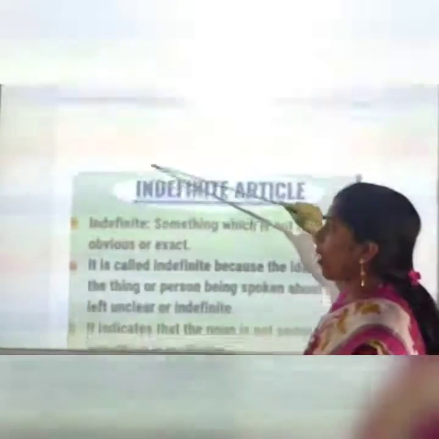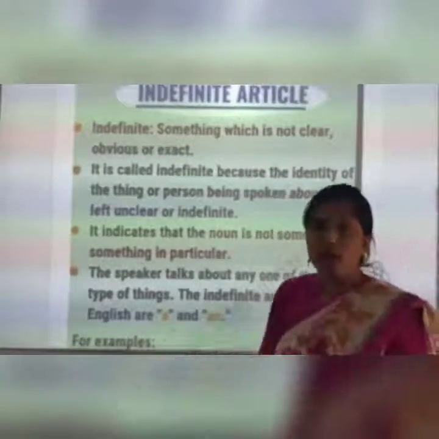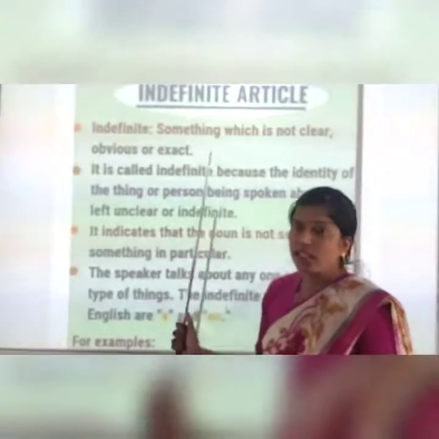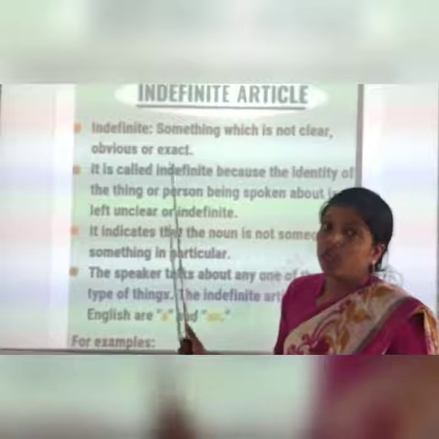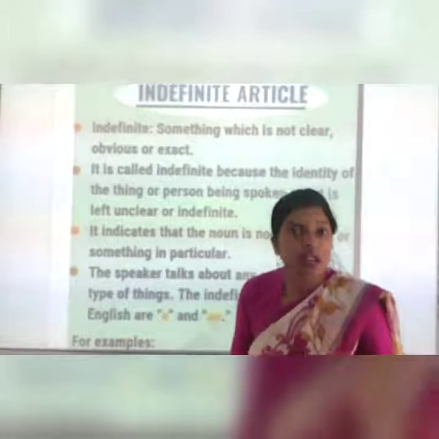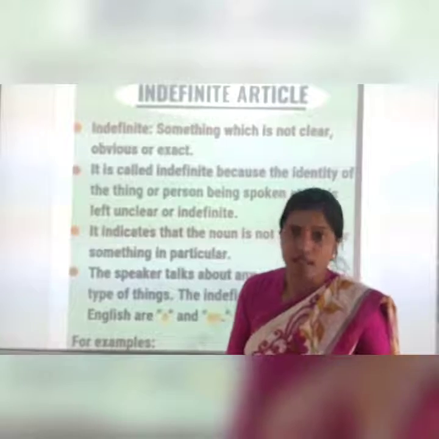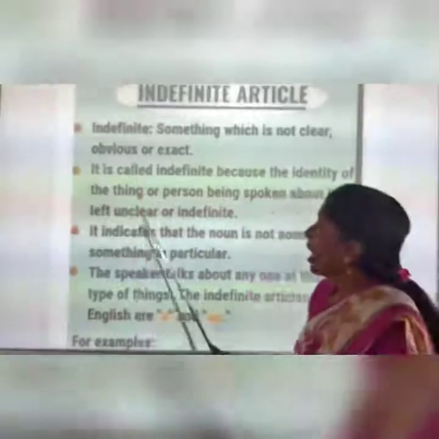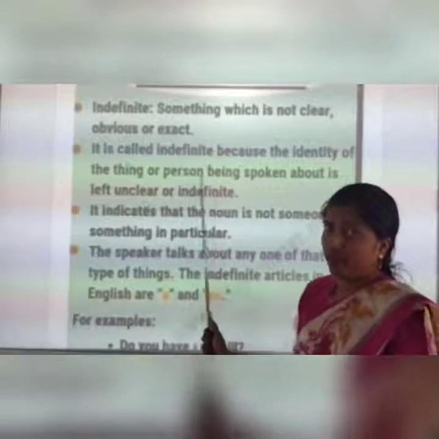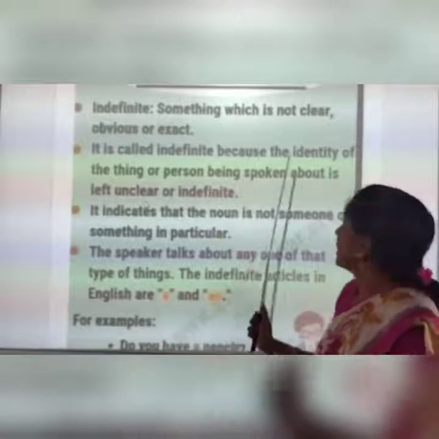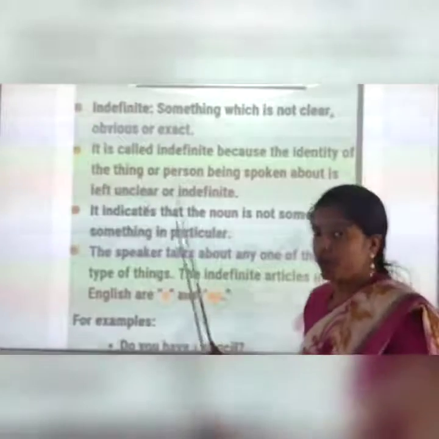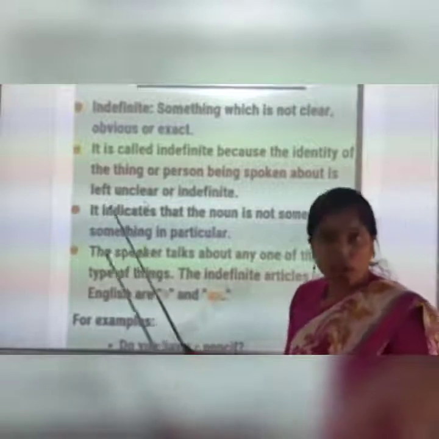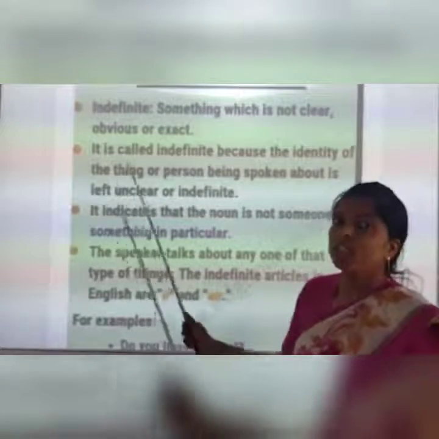First we are going to study the indefinite article. What is indefinite? Indefinite means something which is not clear, which is not exact. So when we are talking about things which are not exact, we use an indefinite article in front of these words. Why is it called indefinite? Because the identity of the thing or person being spoken about is left unclear. That means it is not clear, it is not exact. So we call it indefinite.